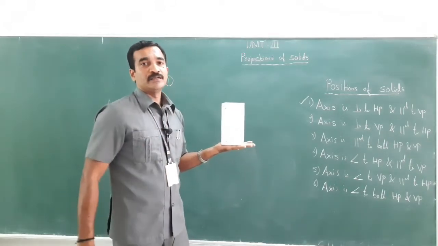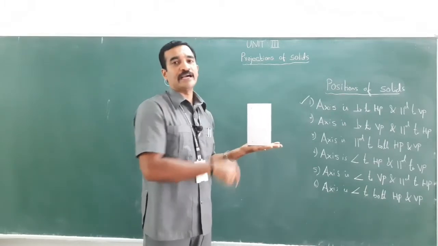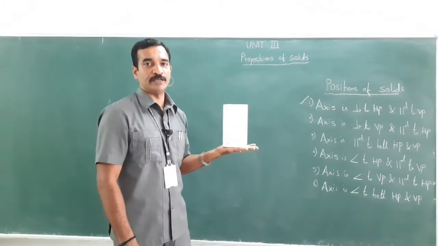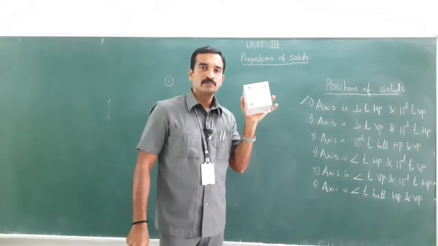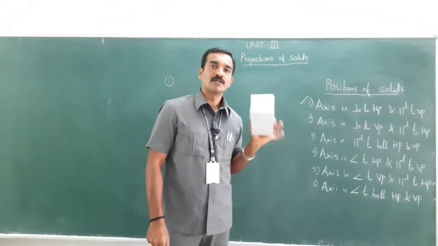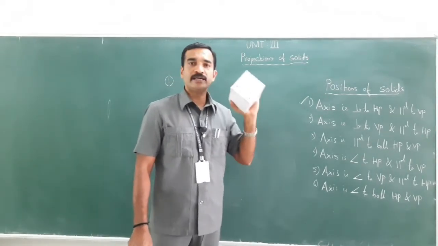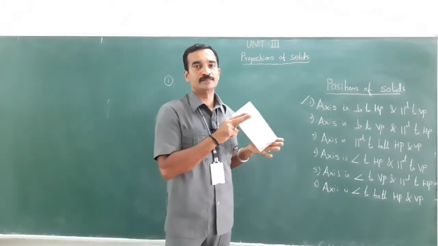Where the axis is perpendicular to the HP, there you will see the true shape, this square. The prism is named according to the shape of the base. Here the base is square, therefore this is called a square prism.